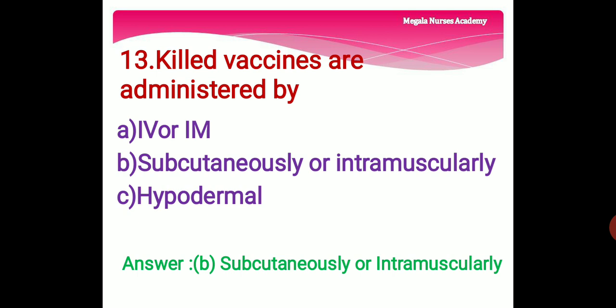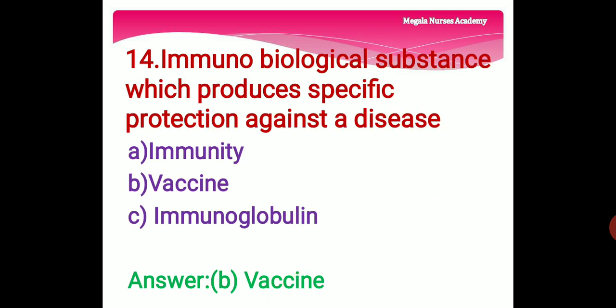Option B is subcutaneously or intramuscularly. Option C is hypodermal. The right answer is option B, subcutaneously or intramuscularly. Killed vaccines are administered by option B, subcutaneously or intramuscularly.